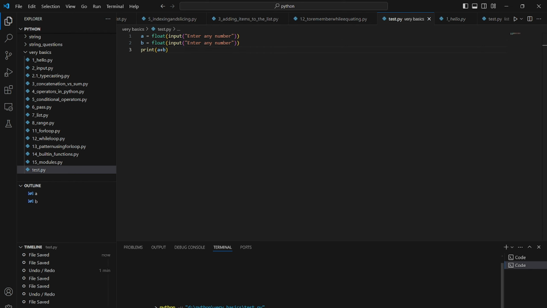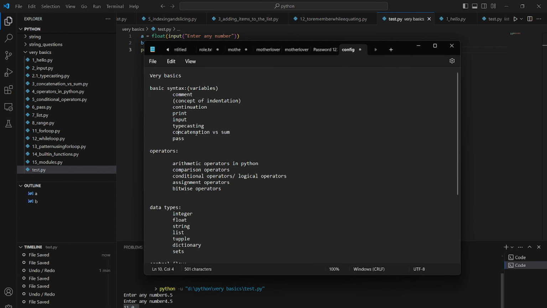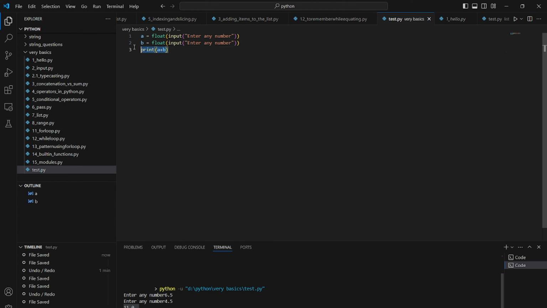So 6.5 plus 4.5 will be 11.0. Okay, so you can use typecasting like that. If we do not use typecasting, then concatenation occurs, instead of the sum. I have already told about the difference between concatenation and sum.